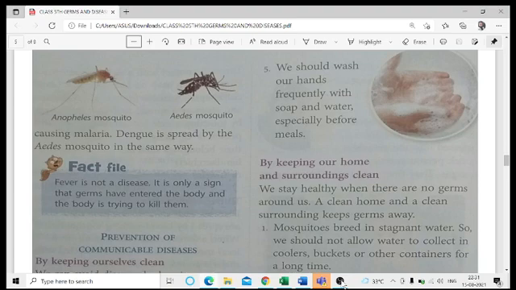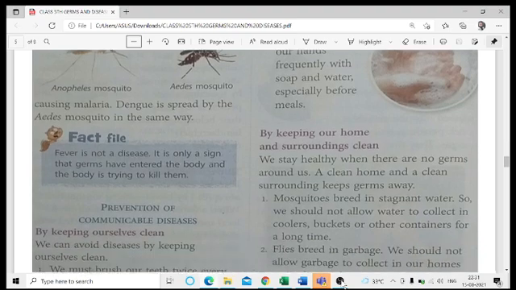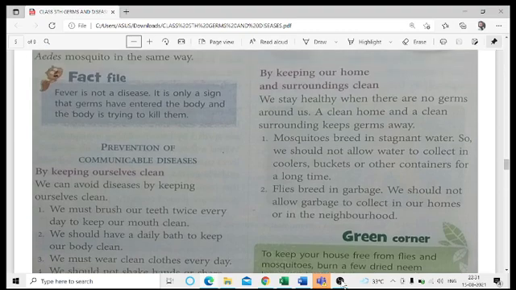The next one is keeping our homes and surroundings clean. It is also a part of sanitation practices. Basically, it is actually impossible for our environment to be free from any kind of bacteria or fungi. Always remember that our atmosphere is full of microbes.